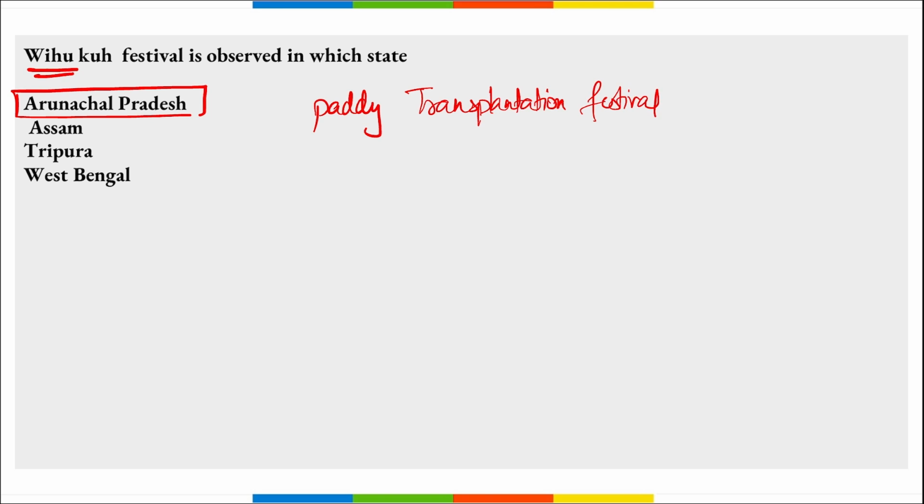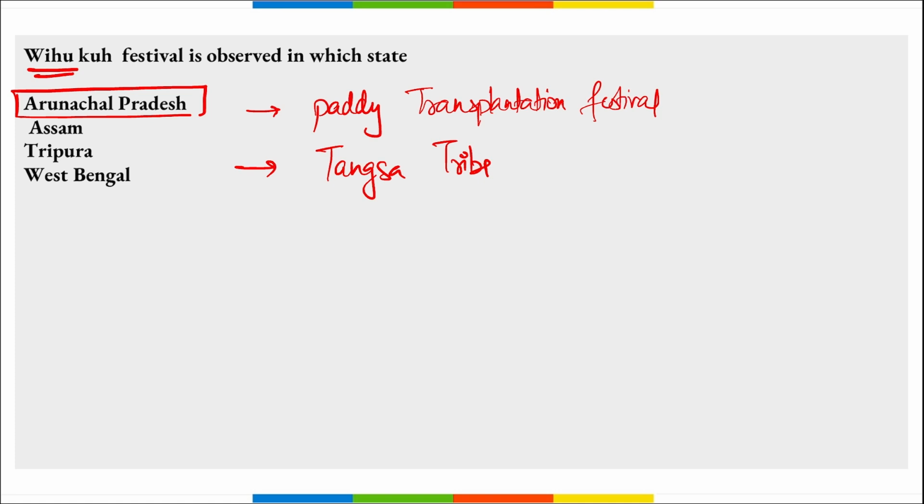Correct? Then next thing, remember this festival is observed by the Tangsa tribe of Arunachal Pradesh, and this paddy transplantation festival means the beginning of the agriculture season.